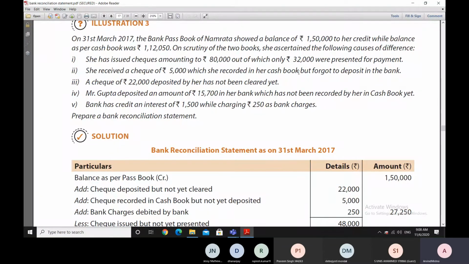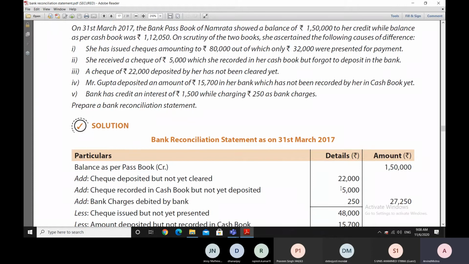by 5,000. So therefore, when we are moving from the bank passbook balance towards the cash book balance, and our cash book balance has become more, we have to add this figure of 5,000 rupees. So therefore, we can see that 5,000 rupees has been added to this amount. We have started with this amount. We are adding certain amounts and subtracting certain amounts. Then a check of 22,000 rupees, which was deposited, has not been cleared yet.